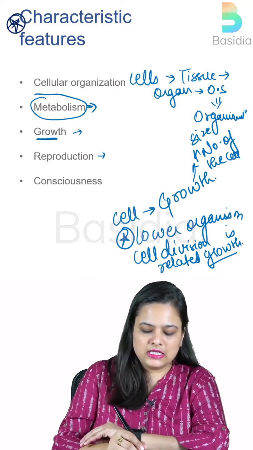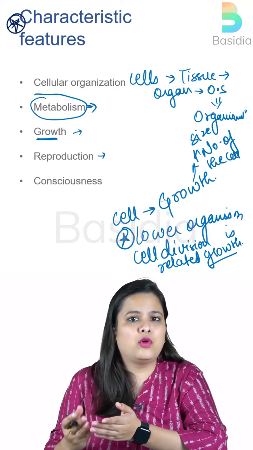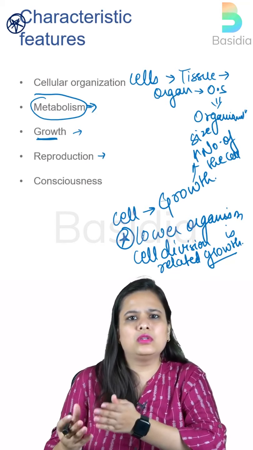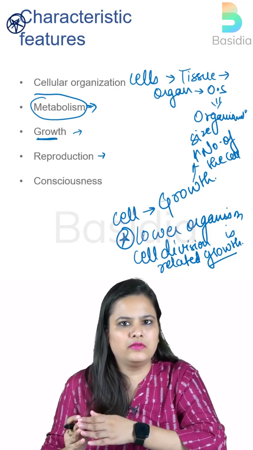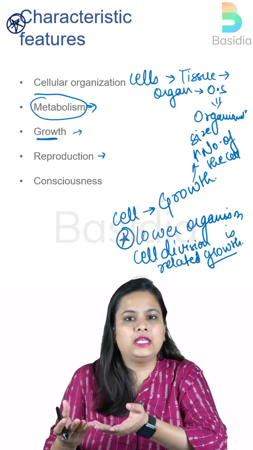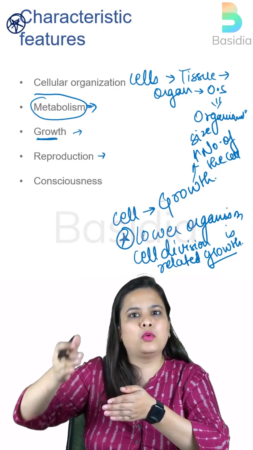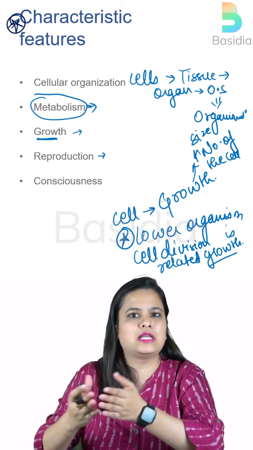Okay. Right. The next is reproduction. Now, similar to growth, and as we have already discussed in the regular video, growth is something which also occurs in non-living objects, like mountains, or any other thing on which a layer of something is growing, right? So it is growing in size, for example, mountains, right?